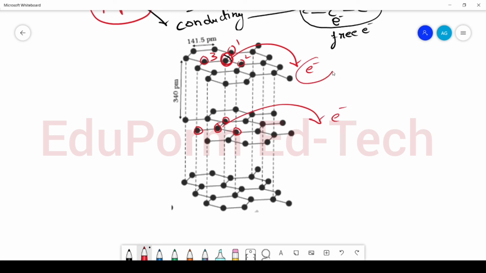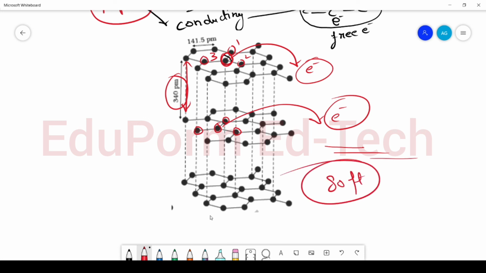So because of the presence of free electrons, it is conducting, and as there is a gap between two constituent layers, a gap of 340 picometers, these layers can slide over one another, and because they can slide over one another, it becomes soft as well as a good lubricant. So this is all about the classification of crystalline solids.